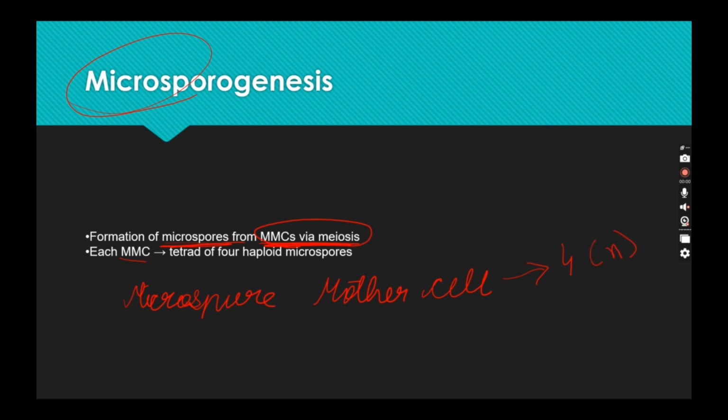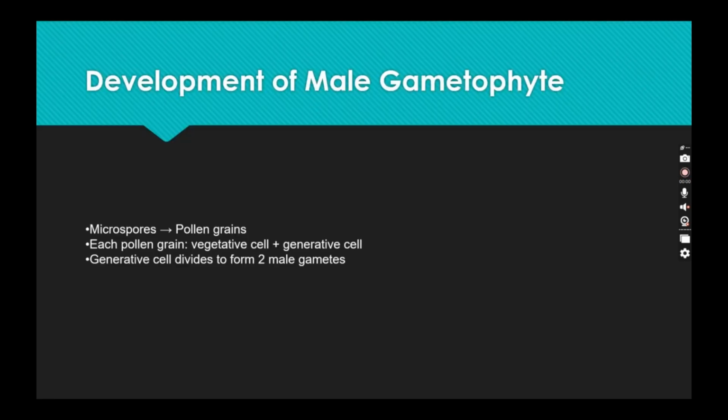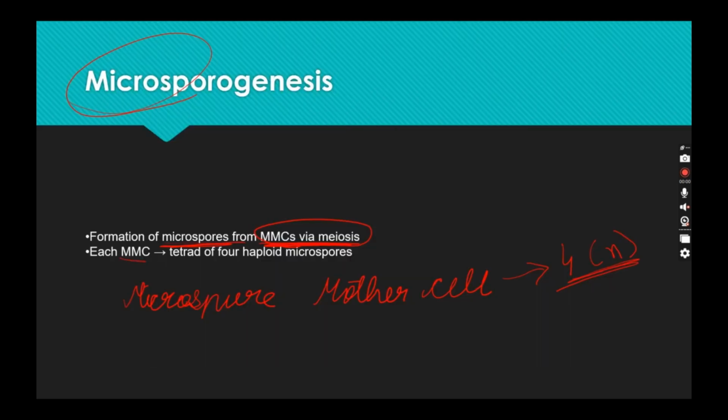Four tetrad cell, or I can say tetrad of four haploid microspores. Now, this microspore got converted into pollen grains. Each pollen grain has two cells, that is vegetative cell and generative cell, which we will discuss later on. But first, let me focus you guys on this thing.